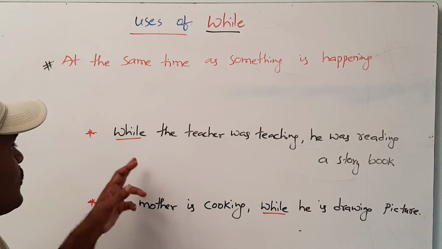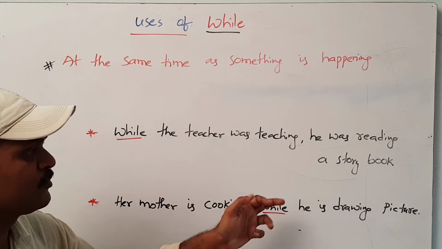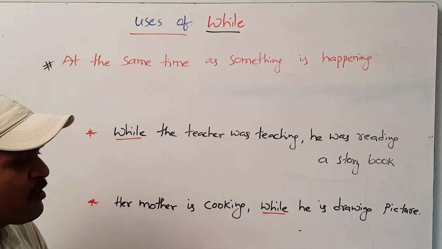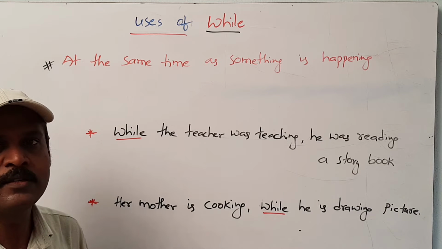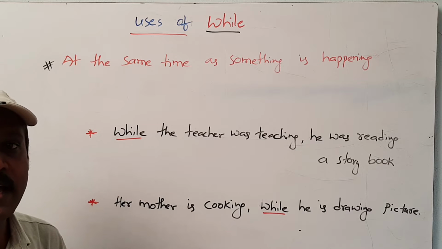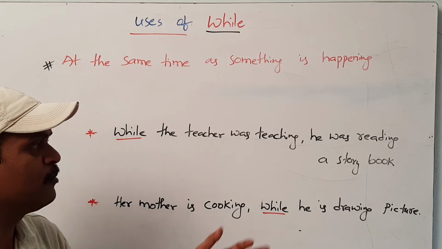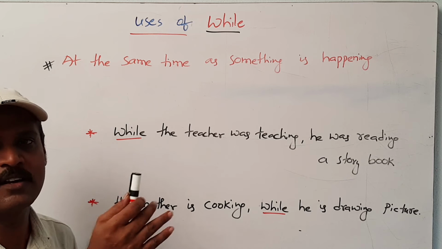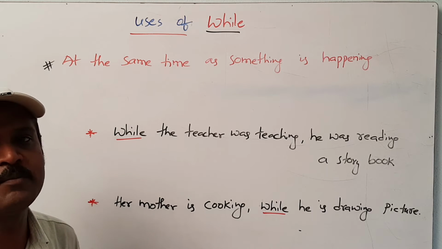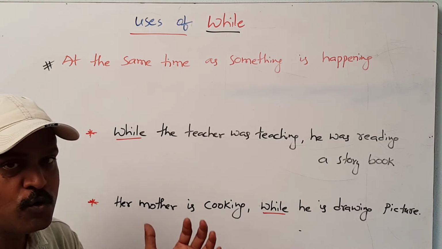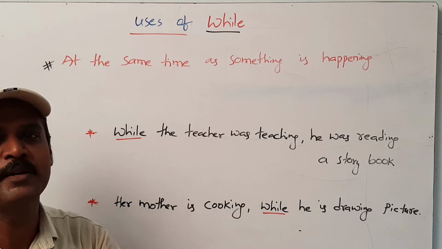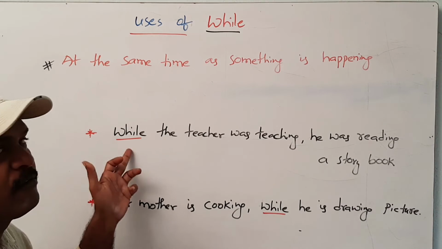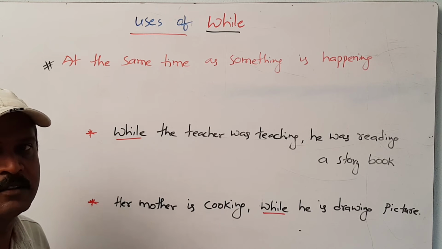Okay? While the teacher was teaching, he was reading a story book. The teacher was teaching. She was in the process of teaching. At the same time, he was reading a story book. Without listening to her class, he was doing something. So in this case, two actions were going on at the same time. For combining these two actions, we have to use while. It is a conjunction.